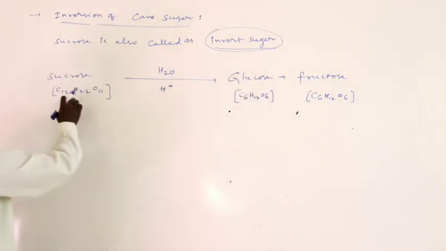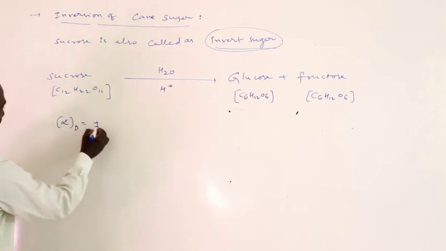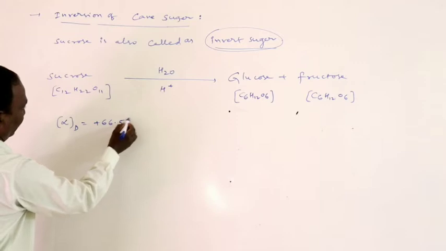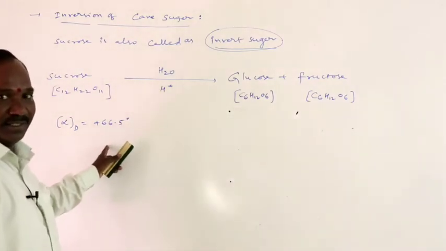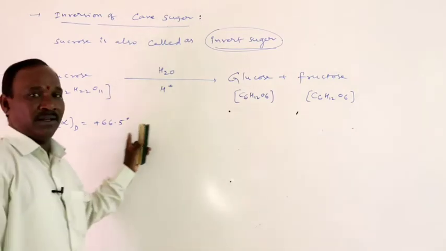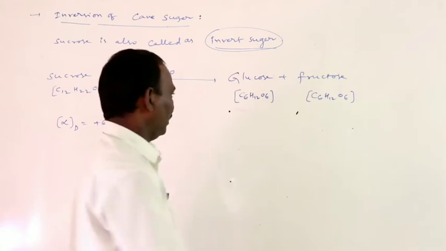Before hydrolysis, the specific rotation of sucrose is plus 66.5 degrees. Upon hydrolysis, it gives glucose and fructose.